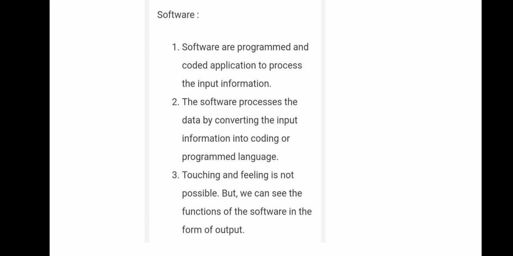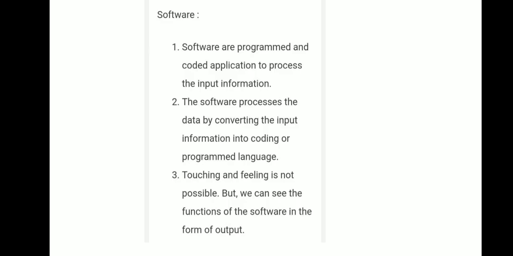Next, software. Software are programs and coded applications to process the input information. The software processes the data by converting the input information into coding or programmed language. Touching and feeling software is not possible, but we can see the functions of the software in the form of output.